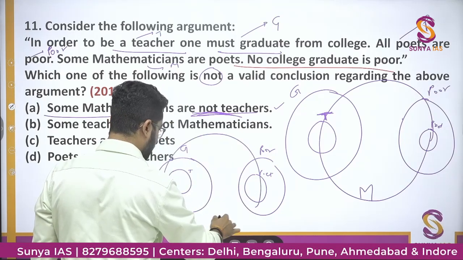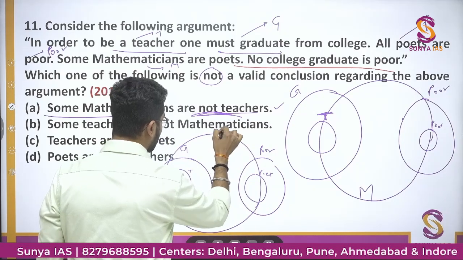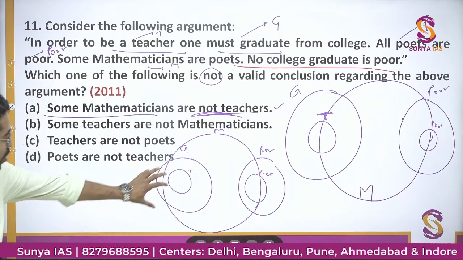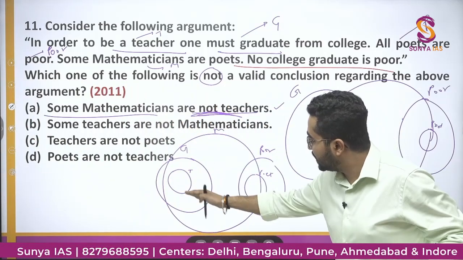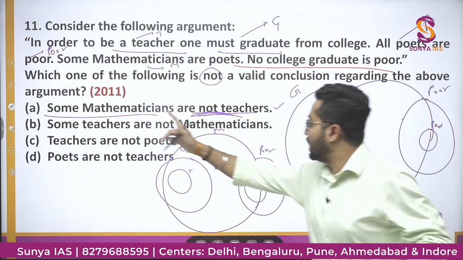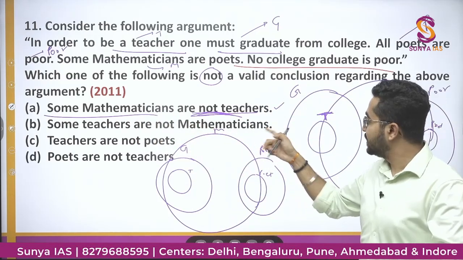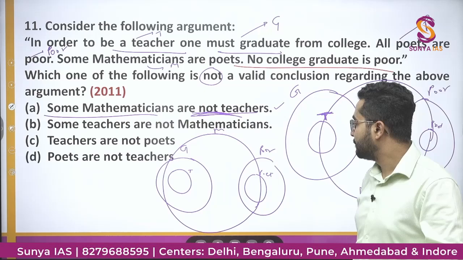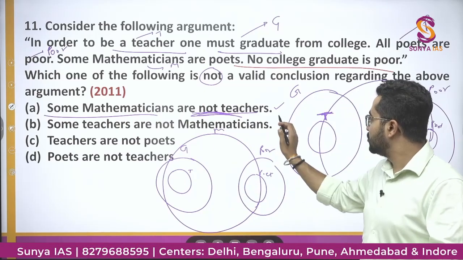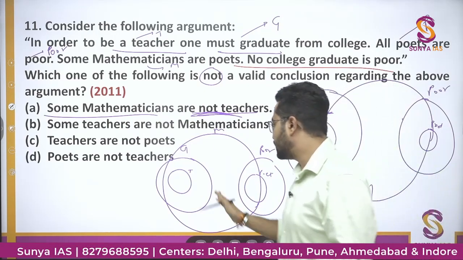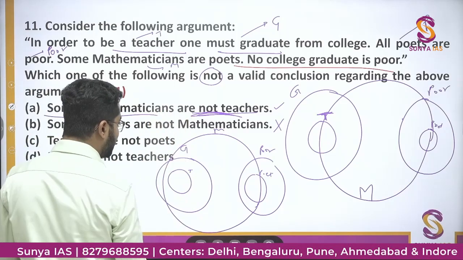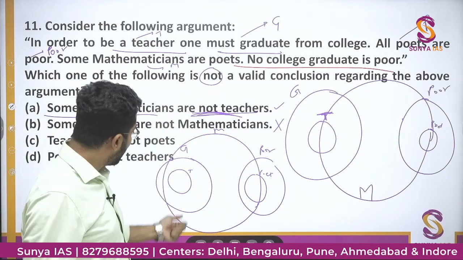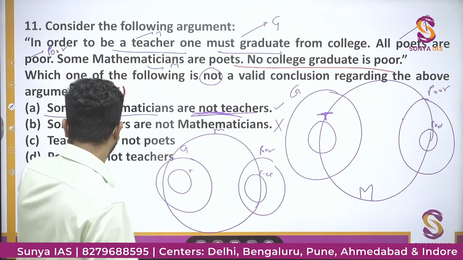If I make the mathematician circle like this, I can make all teachers mathematicians. In this option, you can see this teacher is coming inside mathematics. So some teachers are not mathematicians will be wrong, because all teachers are mathematicians. This statement will not hold true in this scenario. But in this scenario, some mathematicians are not teachers, because the mathematician circle is very big. So in any case, some mathematicians will not be teachers.